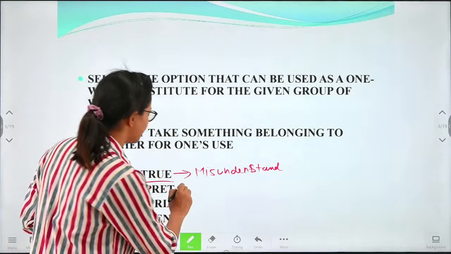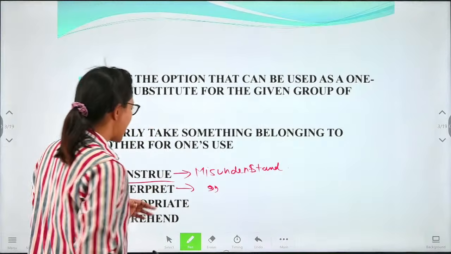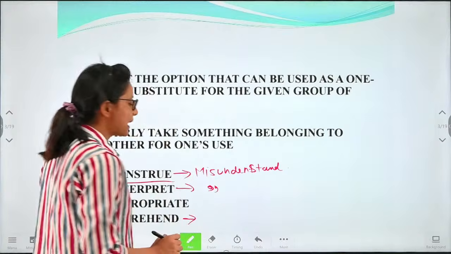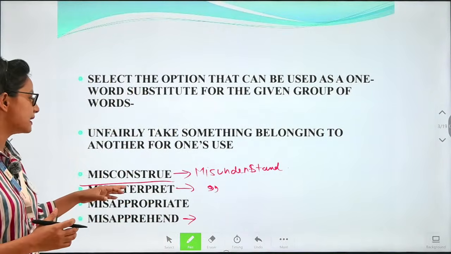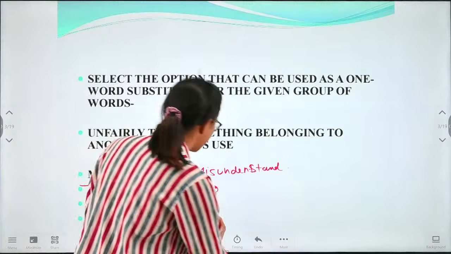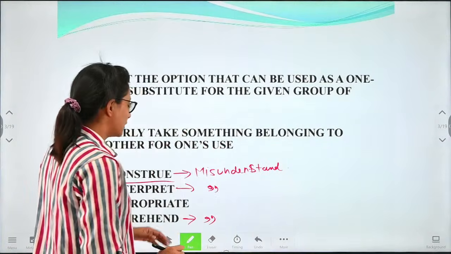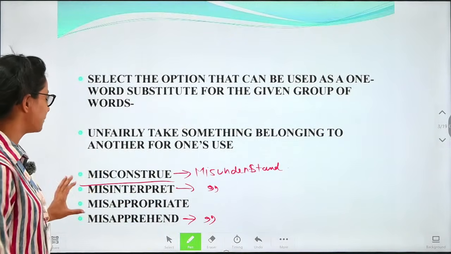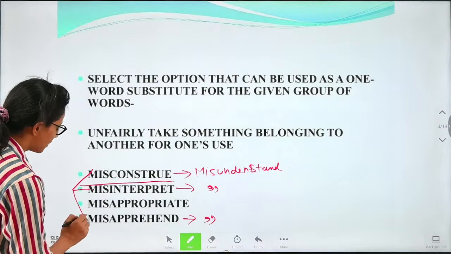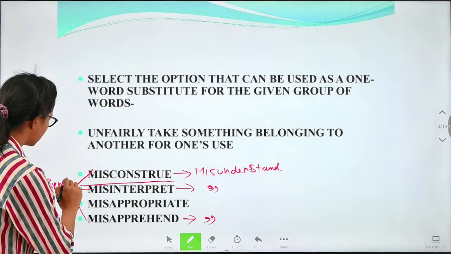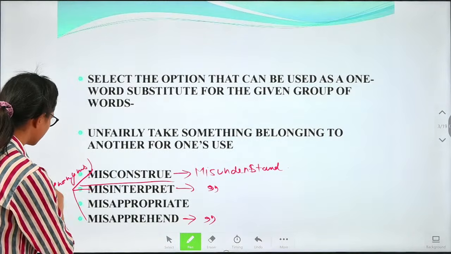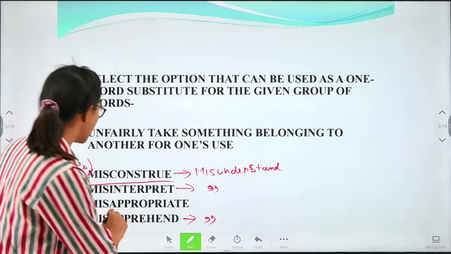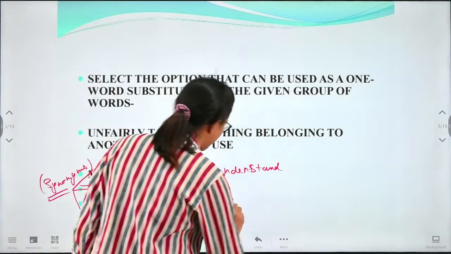Similarly, misinterpret has also the same meaning as misconstrue. Next we have misapprehend, which has also the same meaning as misinterpret. So misconstrue, misinterpret and misapprehend, all these three terms are synonyms to each other. So the left out is what? Misappropriate.